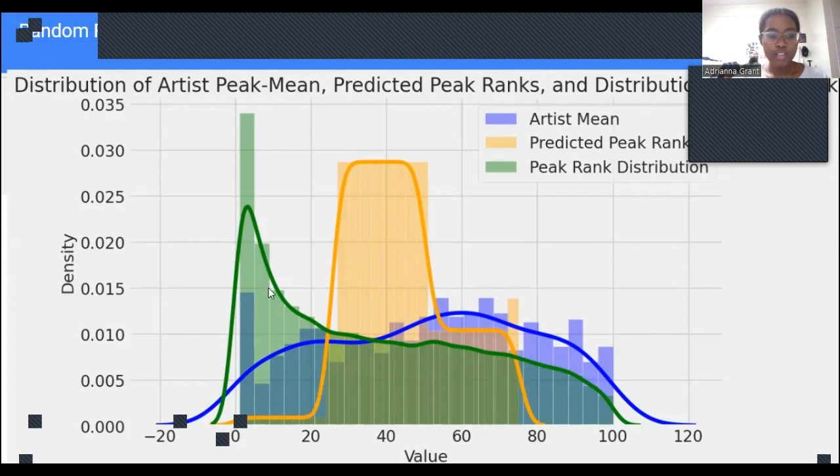The higher performing artists are peaking over here. The lower performing artists are peaking at the bottom of the chart, and everyone else is falling around the middle. The peak rank distribution is about the same as last time, peaking and then slowly dropping off. But you can see the predicted rank is very asymmetrical and it clearly visually does not match with the rest of the data or predictions.